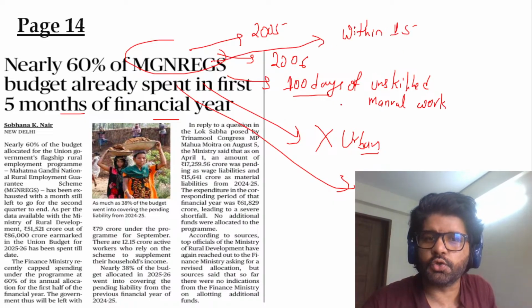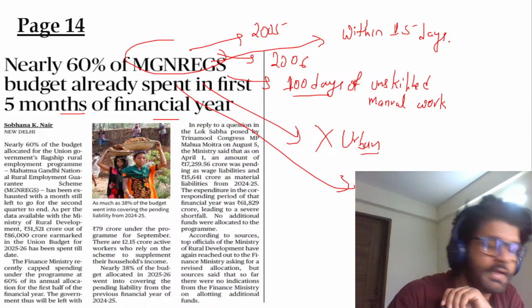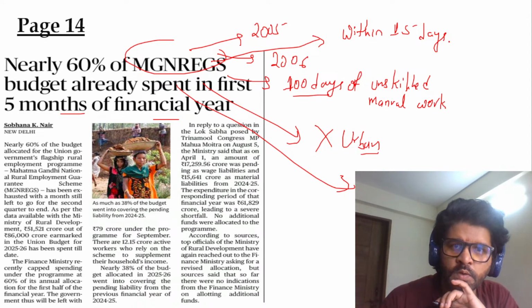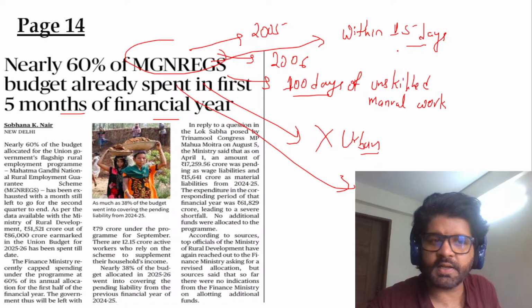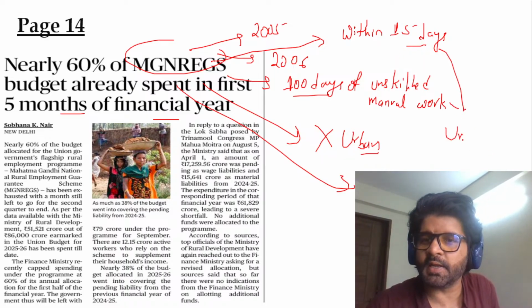If I am ready to do unskilled manual work, it's not like I want to do coding work or data analysis work there. No, it doesn't work like that. So if I'm ready to do unskilled manual work for 100 days, within 15 days the authority has to provide me work. If they don't, I have to be provided unemployment allowance.